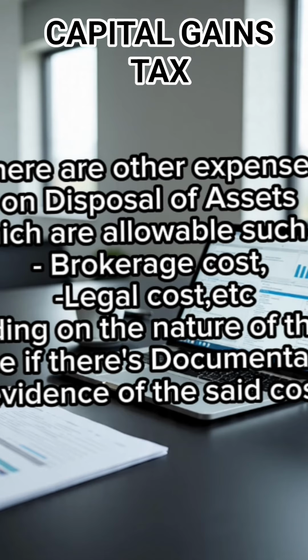So basically, there are other expenses under disposal of assets that can be deducted from the capital gains tax, which is brokerage cost, the cost you pay to either the stockbroker or the agents that help you to dispose of or sell off your asset. We also have legal costs if you have to deal with assets like land that has to involve legal activities like a lawyer. You pay for professional fees and the rest. Maybe some advertising costs, the cost you incurred in order to advertise that product, are also meant to be deducted.